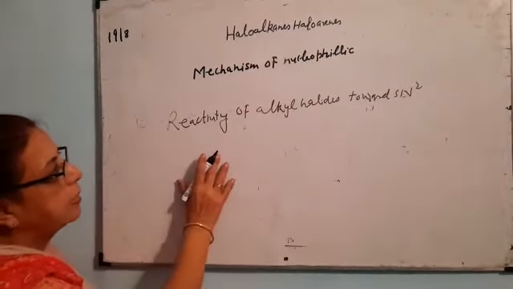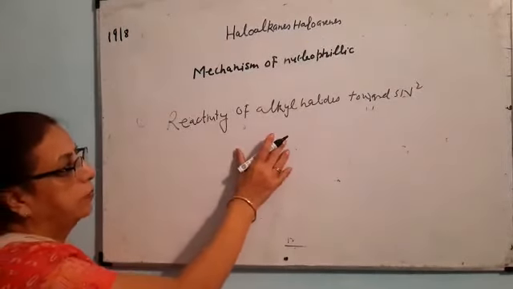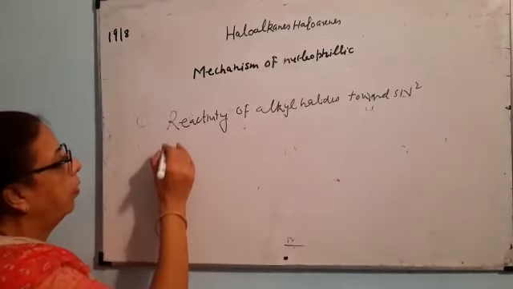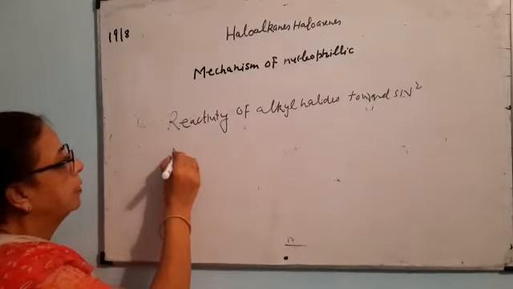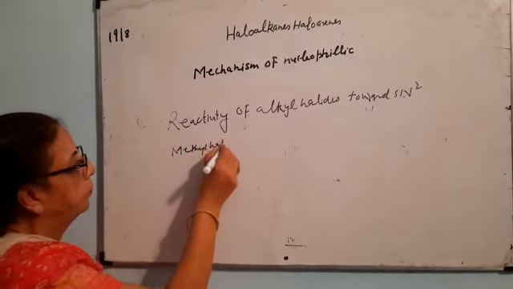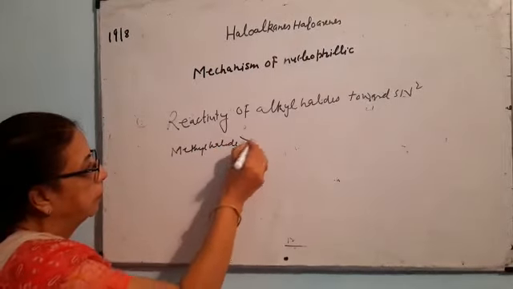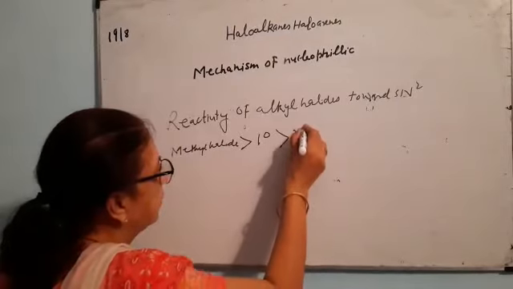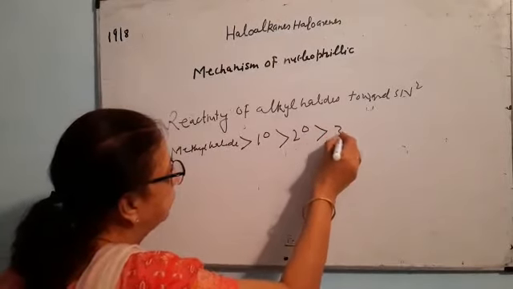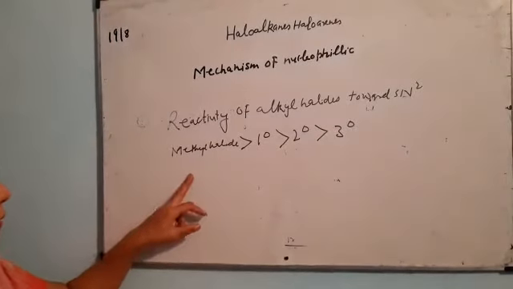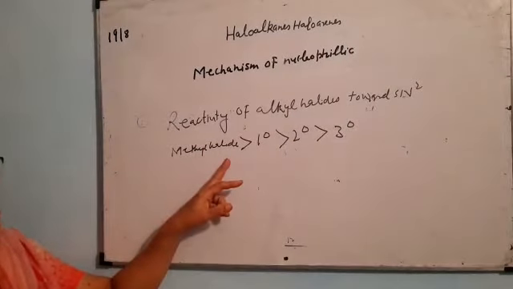The reactivity of alkyl halides towards SN2 reaction follows the order: methyl halide, primary alkyl halide, secondary alkyl halide, tertiary alkyl halide. The most reactive is the methyl halide.